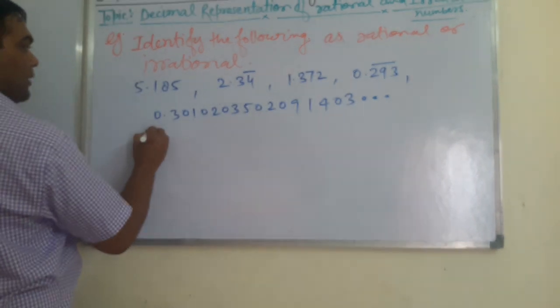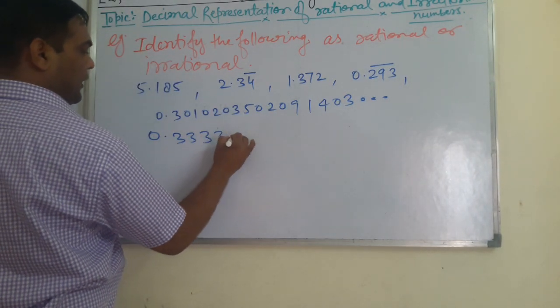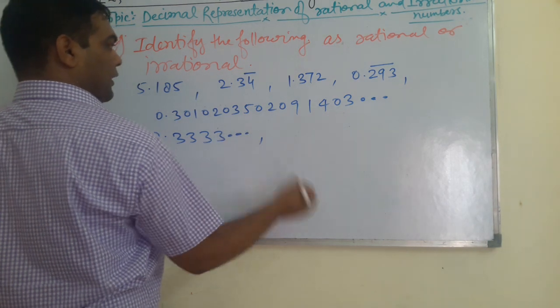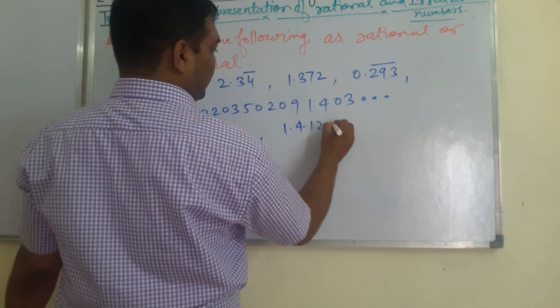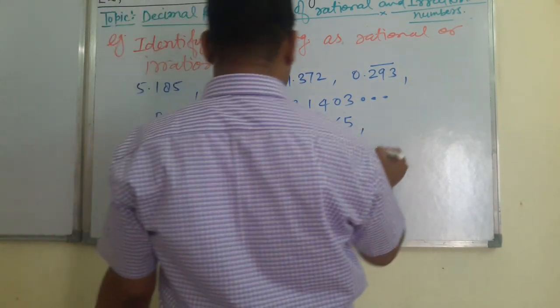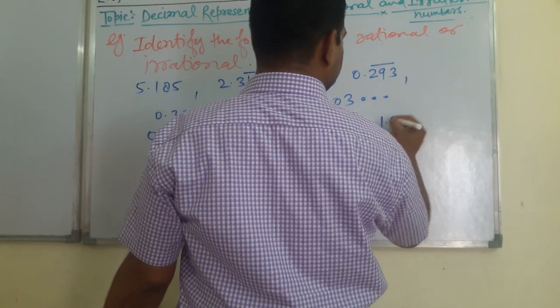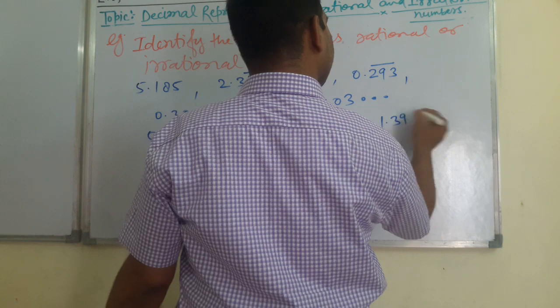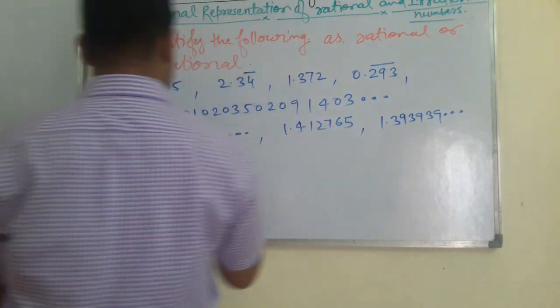Next, 0.3333 and so on. Next, 1.412765. Next, 1.393939 and so on.